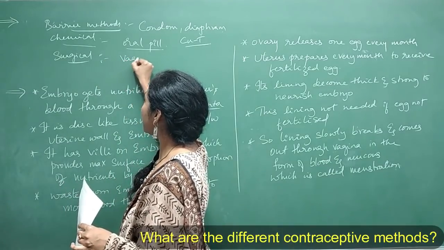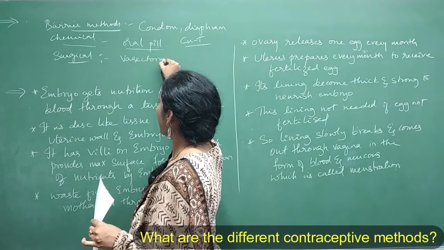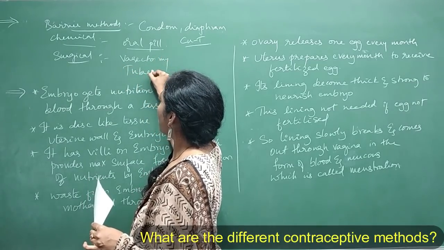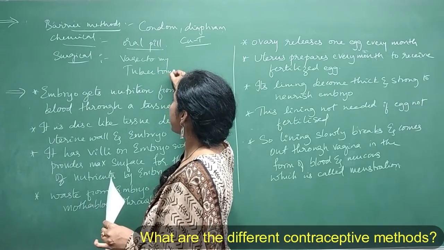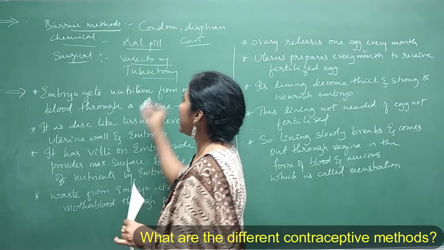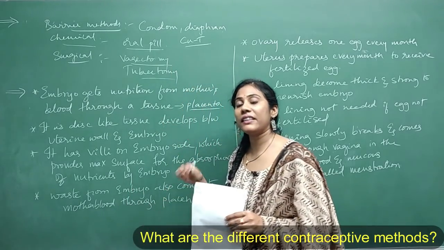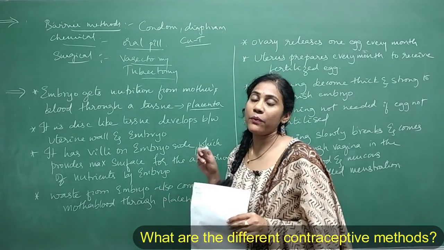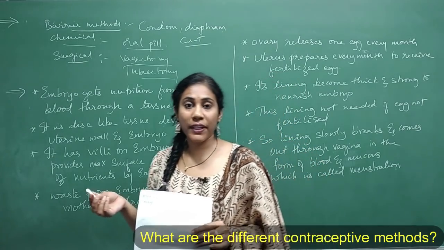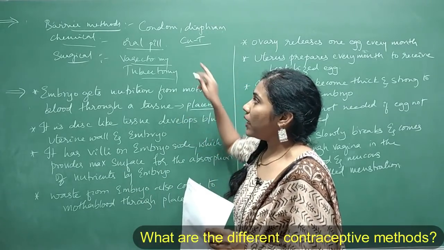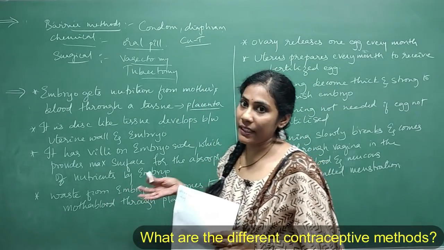One is vasectomy and tubectomy. So vasectomy is done in male, tubectomy is done in female. So in vasectomy, they will cut and tie the vas deferens tubes. In tubectomy, they will tie fallopian tubes. Okay, so to avoid this fertilization. That's all about the different contraceptive methods.